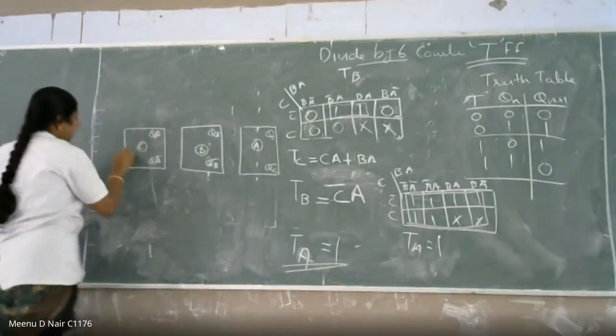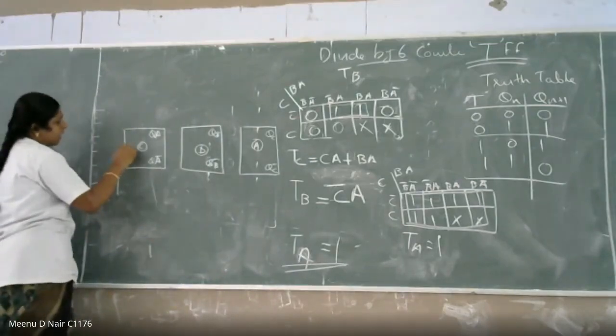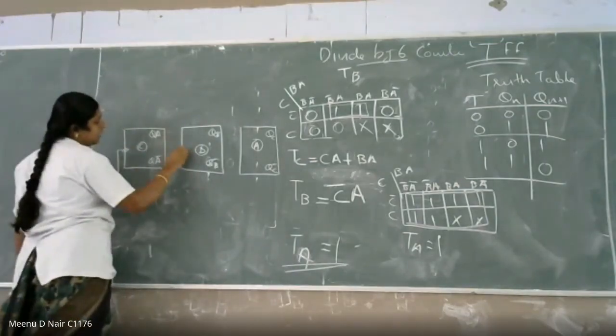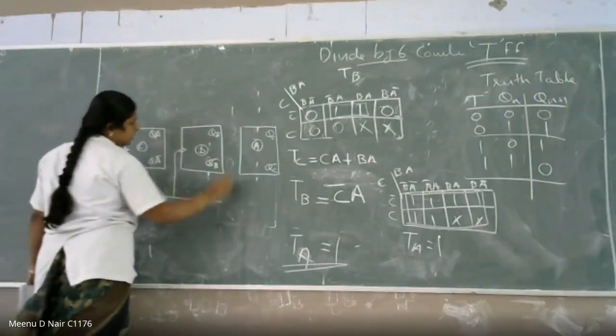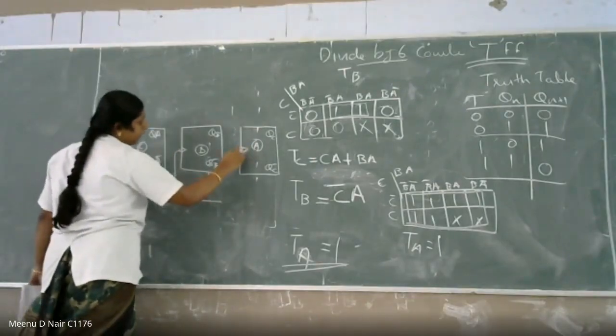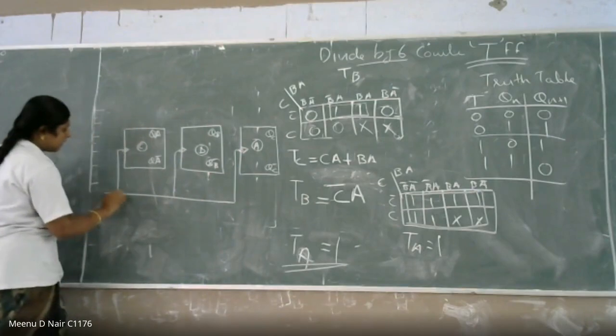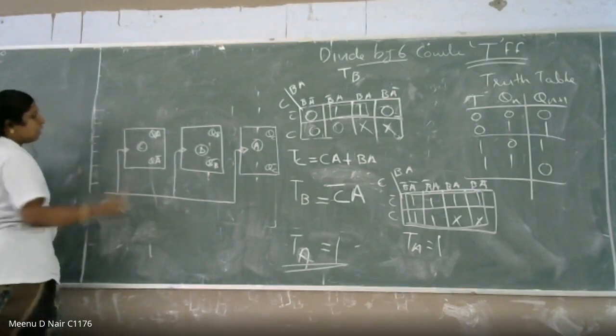All the flip-flops need to get the clock pulses at the same time because these are synchronous flip-flops, right? This is your clock pulse.